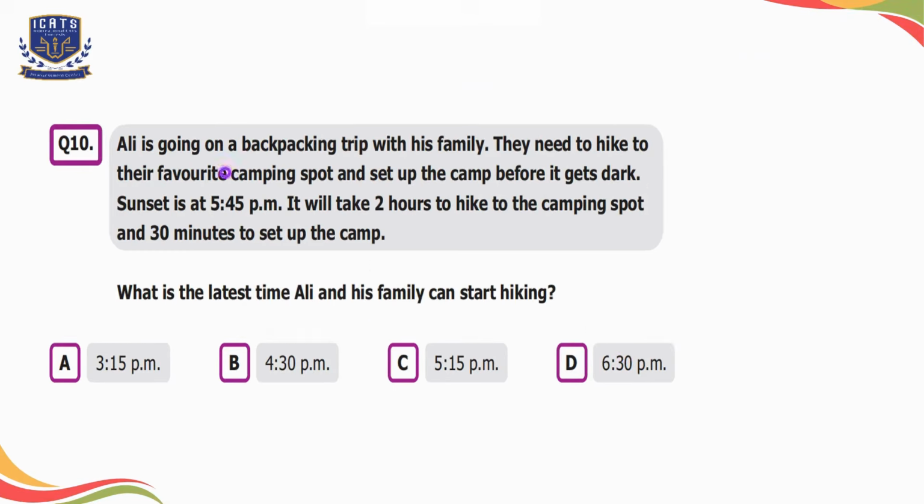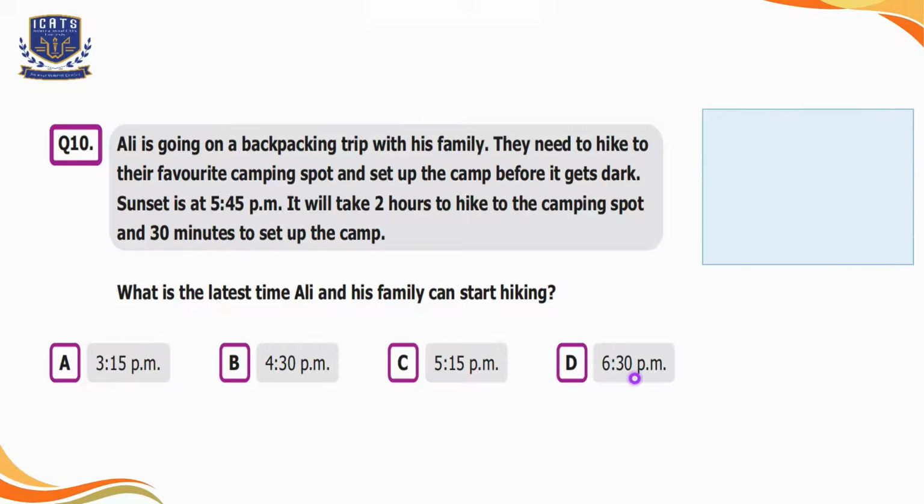Question number 10. Ali is going on a backpacking trip with his family. They need to hike to their favorite camping spot and set up the camp before it gets dark. Sunset is at 5:45 p.m. It will take 2 hours to hike to the camping spot and 30 minutes to set up the camp. What is the latest time Ali and his family can start hiking? 4 options are given to us.